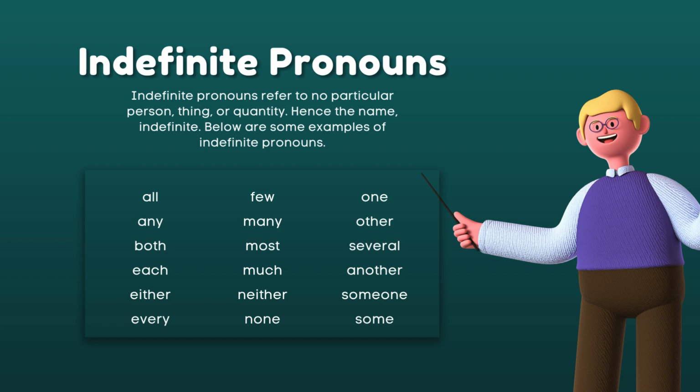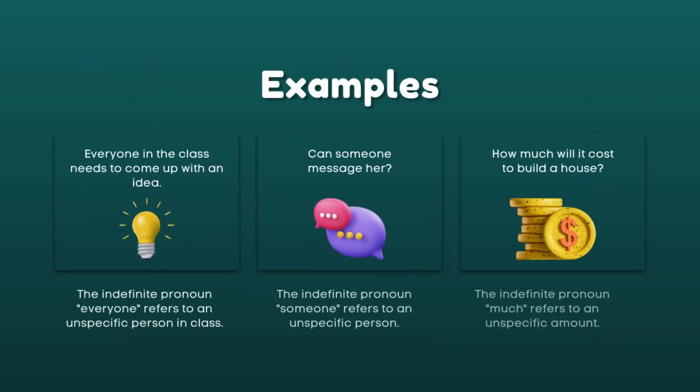Those pronouns can be considered as singular or plural pronouns. Okay, both, few, several, and many, they are plural forms of indefinite pronoun, and each, every, like everybody, somebody, anything, something, those pronouns are all singular in form. Okay, so let's proceed with the examples.